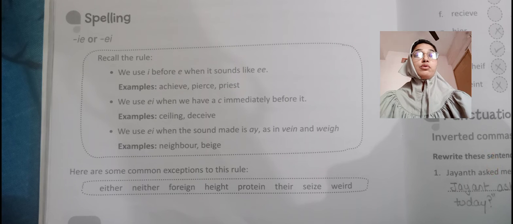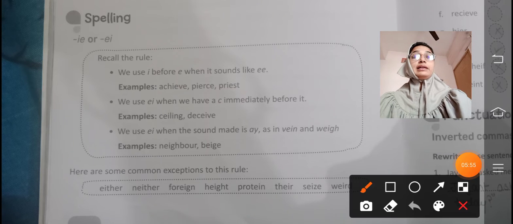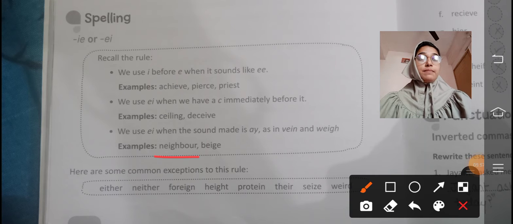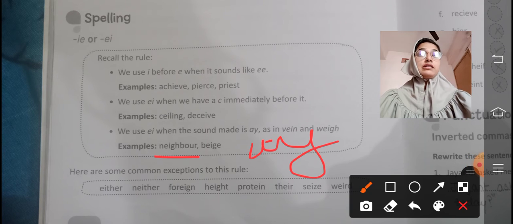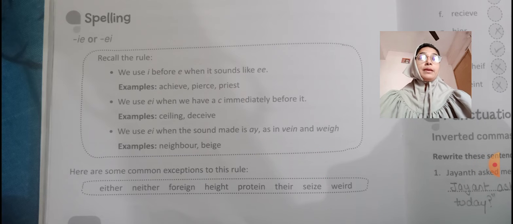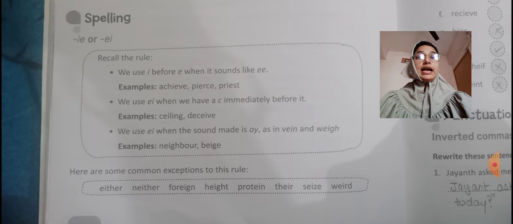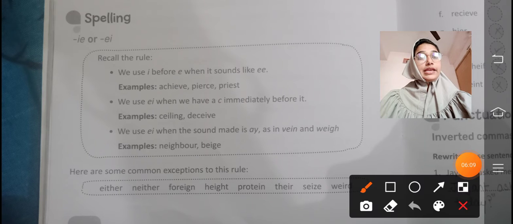We have some more examples. For example, neighbor, neighbor. Again we have a sound like A. Neighbor, beige. So here the A sound is there. So we will put EI here.